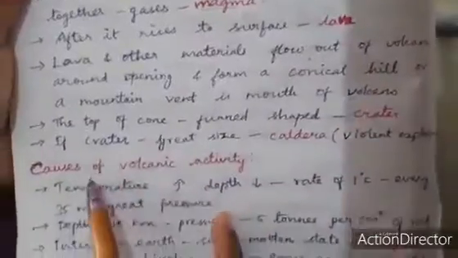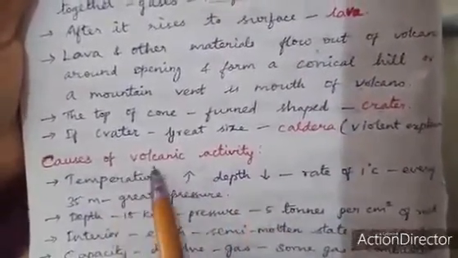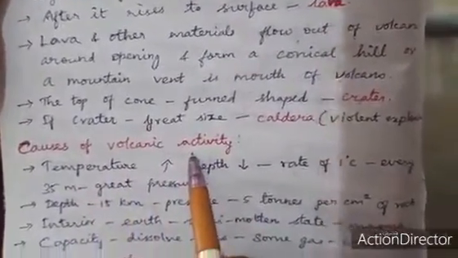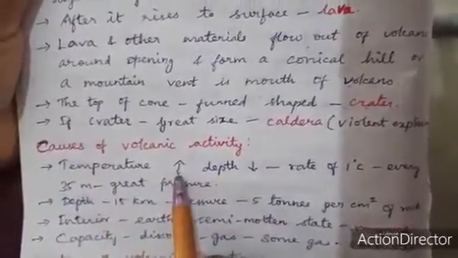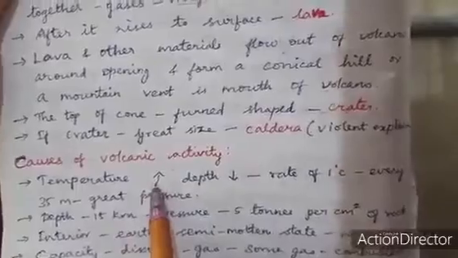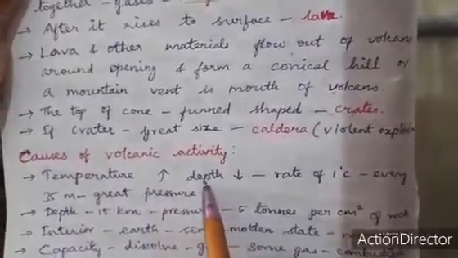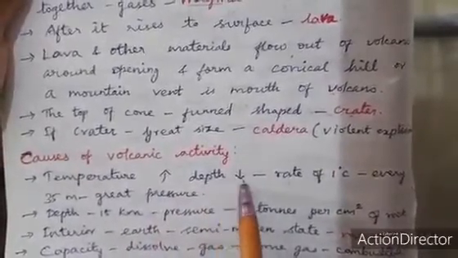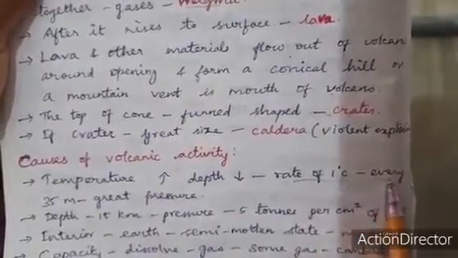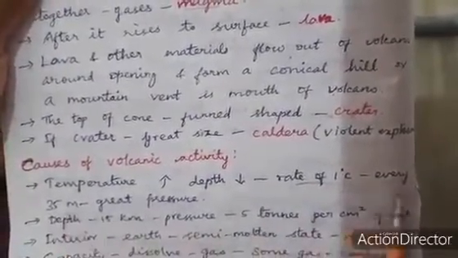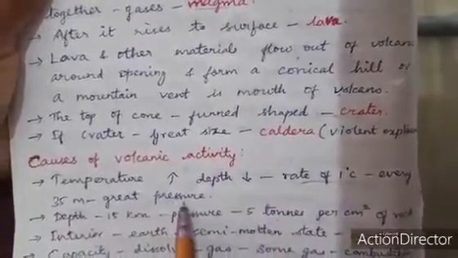Next is how the volcano occurs, that is, the causes of volcanic activity. See, first, if temperature increases, depth also increases, at a rate of 1 degree Celsius for every 35 meters. For every 35 meters there will be a great pressure.